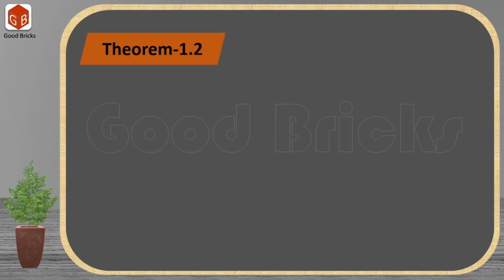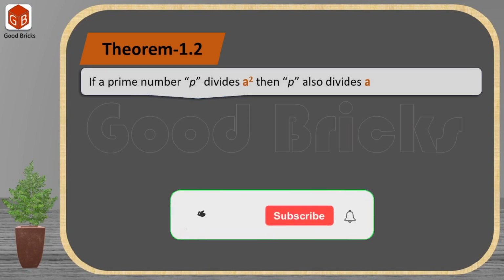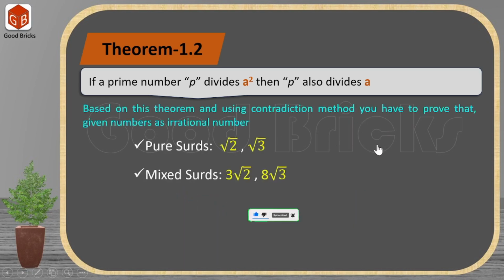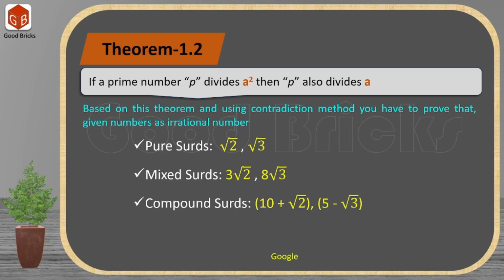Now we reach the last point of this quick revision tour of this first chapter, and theorem 1.2 says that if a prime number p divides a square, then p also divides a. Using this theorem and using the contradiction method, you are going to prove the given numbers as irrational numbers.